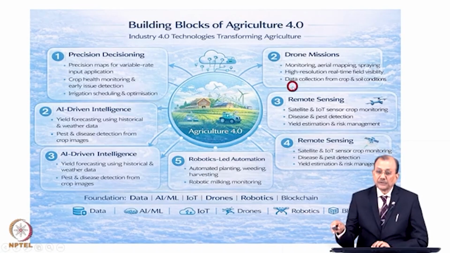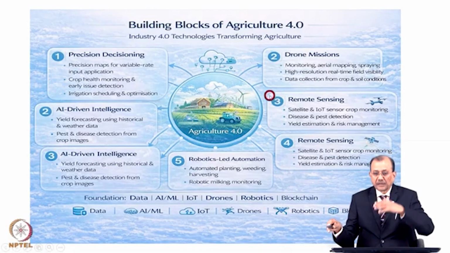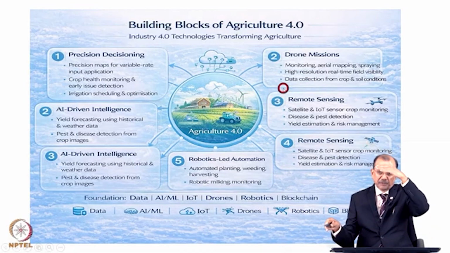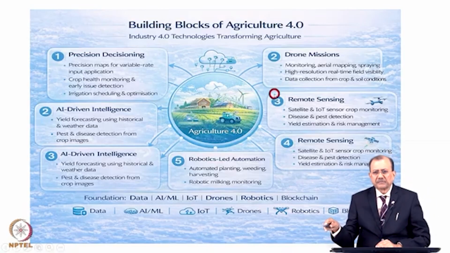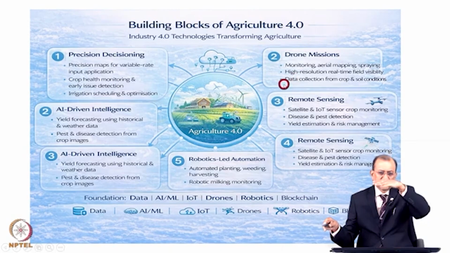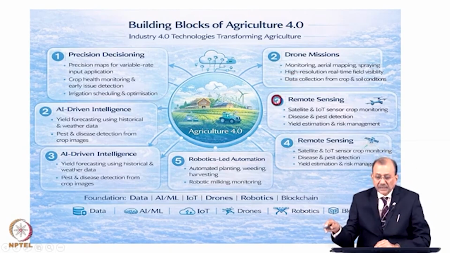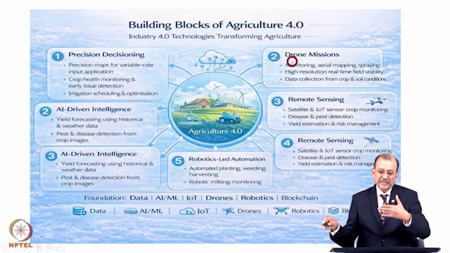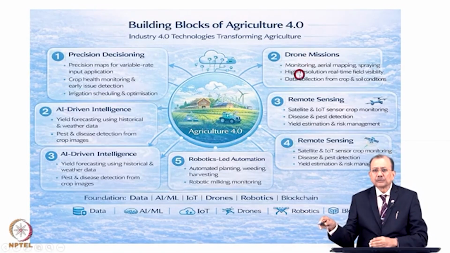Drone mission, very commonly used nowadays: monitoring and aerial mapping, spraying, high-resolution real-time field visibility. With the help of drones, farmers can now monitor the crop. If the fields are very large, it is very difficult to know what is happening, especially in the tea gardens. Sitting at the desk, you will know what the crop situation is right now. And with the help of drones we can also collect data about the crop.